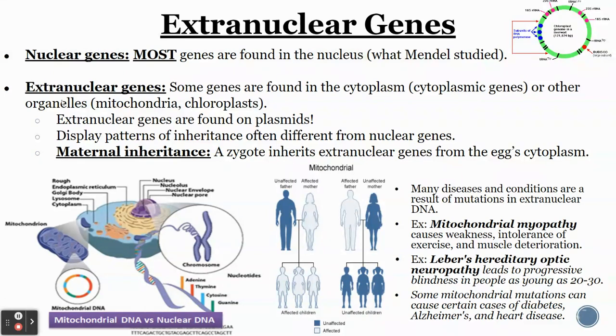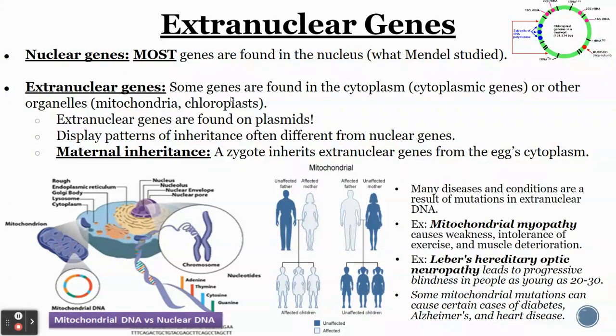But there are some genes called extranuclear genes that are not actually found in the nucleus. They're found in maybe the cytoplasm, and those are called cytoplasmic genes. And then sometimes other organelles like mitochondria and chloroplasts in plants. The extranuclear genes are found on those circular pieces of DNA called plasmids, which you've seen before, and their pattern of inheritance is different than you would expect for nuclear genes.